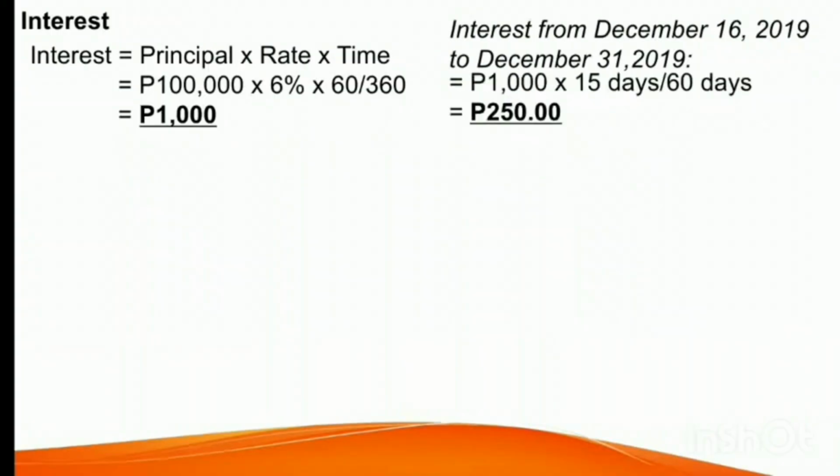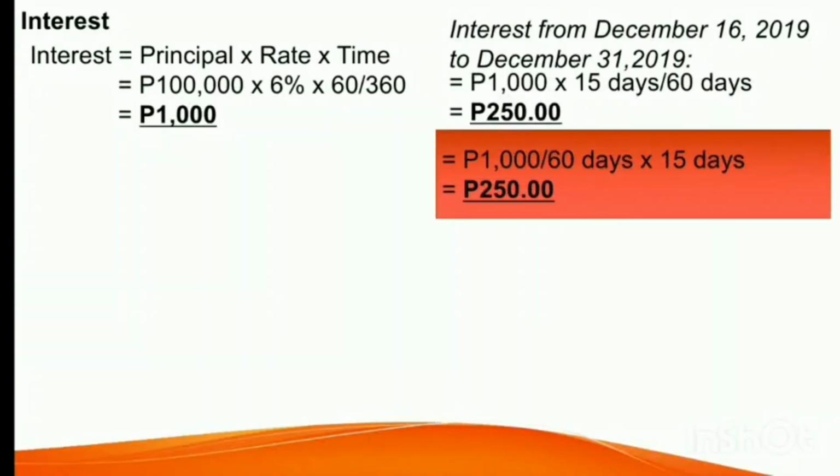The interest from December 16 to December 31, 2019 may also be computed in this manner. So we have here the interest for 60 days, which is 1,000 pesos, and then divided by 60 days in order to get the interest per day. And then multiplied by 15 days or the number of days from December 16 to December 31.